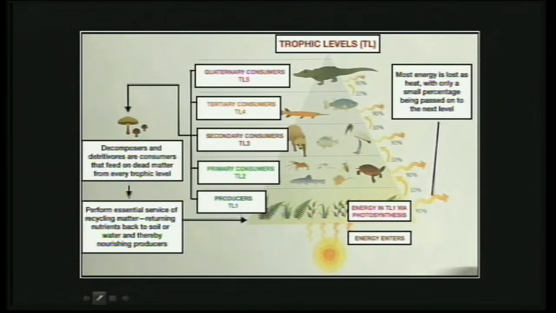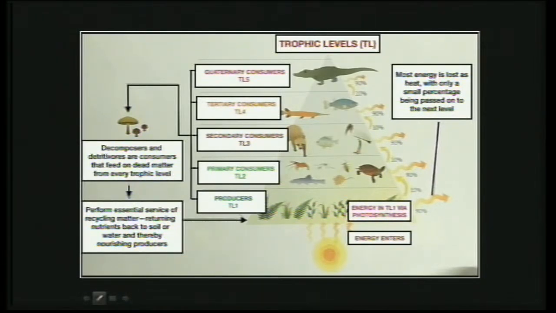The plants photosynthesize and produce food. These plants, the producers, form trophic level 1. Then the producers are consumed by consumers, which are called primary consumers, since they are the first level of consumers. Let's term them trophic level 2.